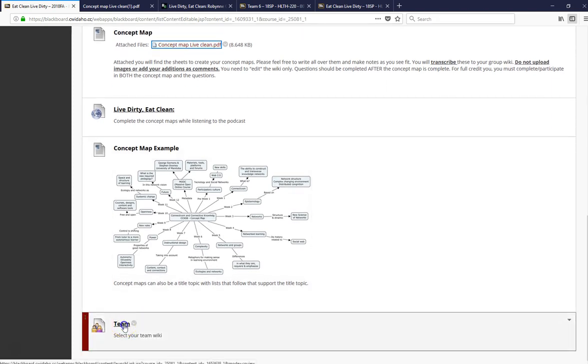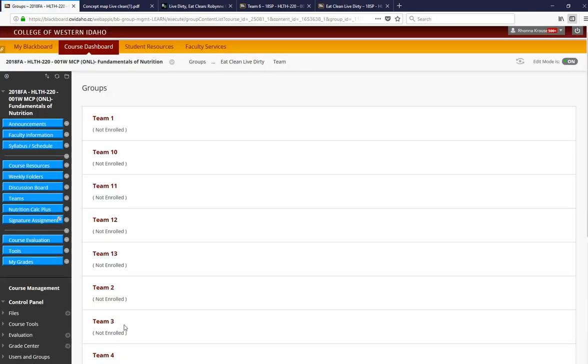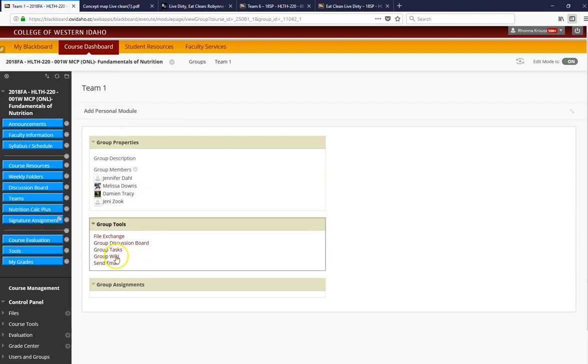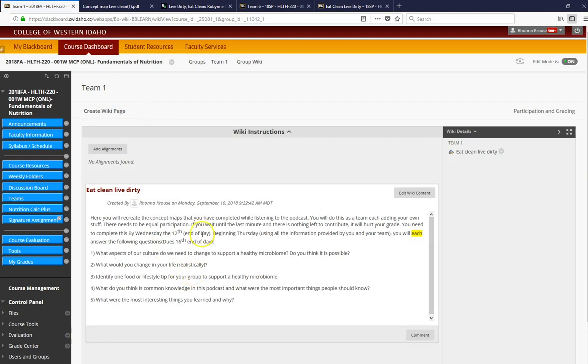You're going to select your team. Of course, I'm the faculty member, so I don't have a team, but all of you have one team. You already know this from your first introduction. Let's say I'm team 1, and I'm going to go to my group wiki. Here is what you're going to do. You need to have created a concept map in here by end of day on the 12th.